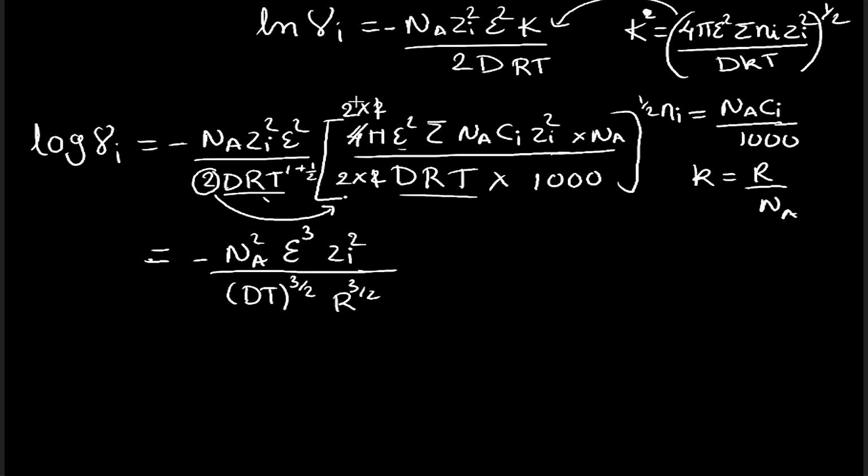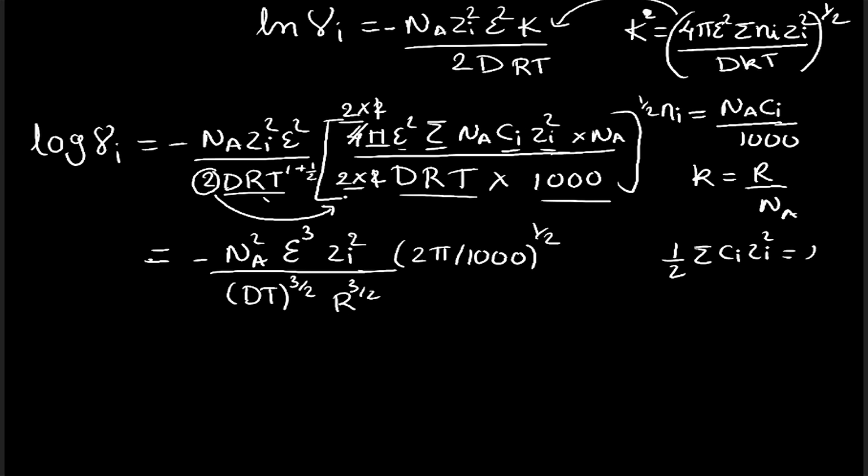Okay, then we are left with this 2 pi by 1000. So this I will be writing it as 2 pi by 1000 raised to 1 by 2, and we are left with now half summation ci zi square, and half summation ci zi square, it is nothing but it is the ionic strength mu.